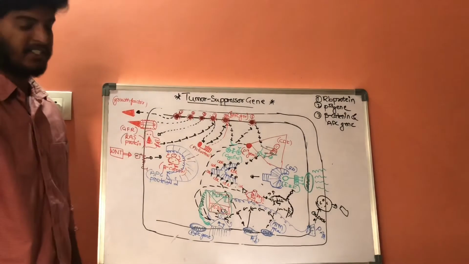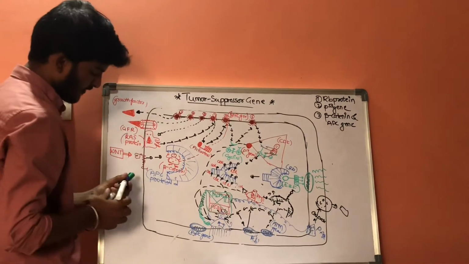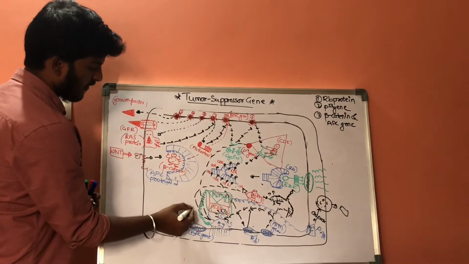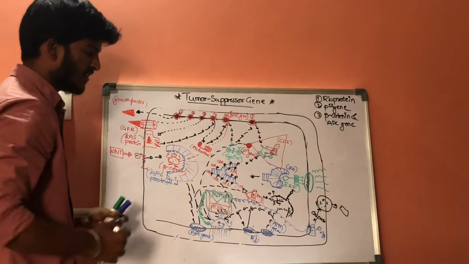These APC genes will release these APC proteins.